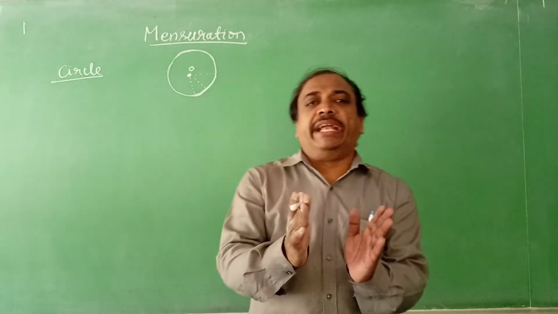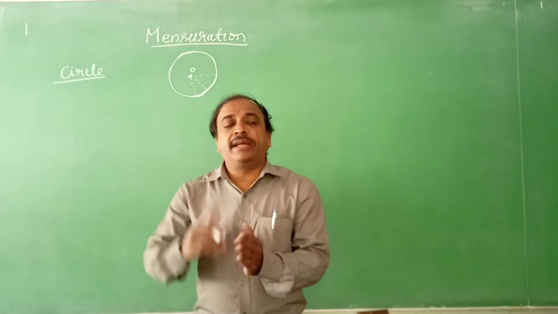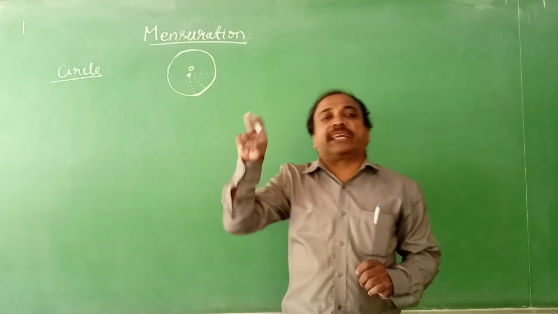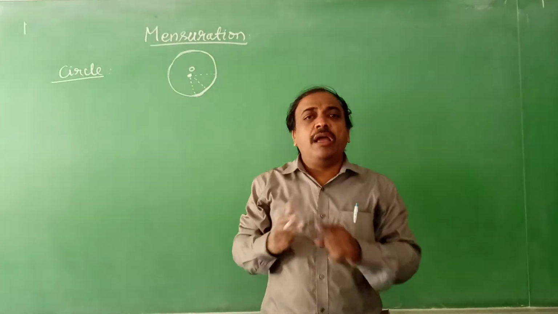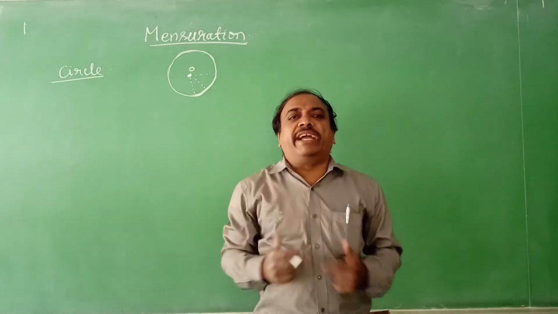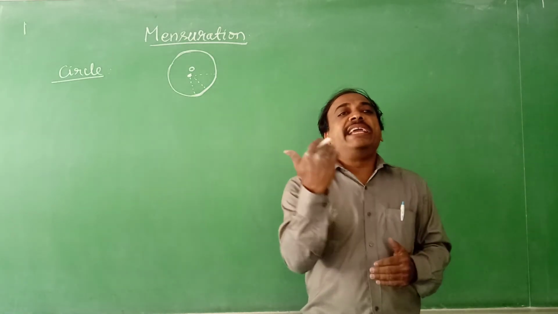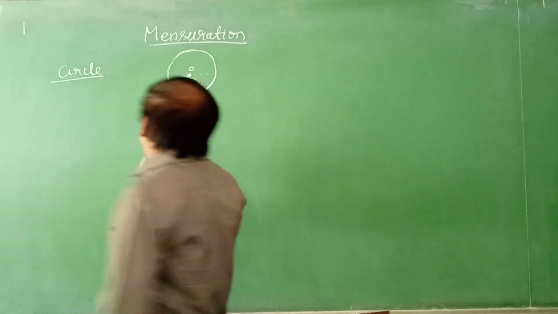From a fixed point, the distance to the boundary of the circle is the same, so all the points on the circle are located at equidistance, meaning equal distance.